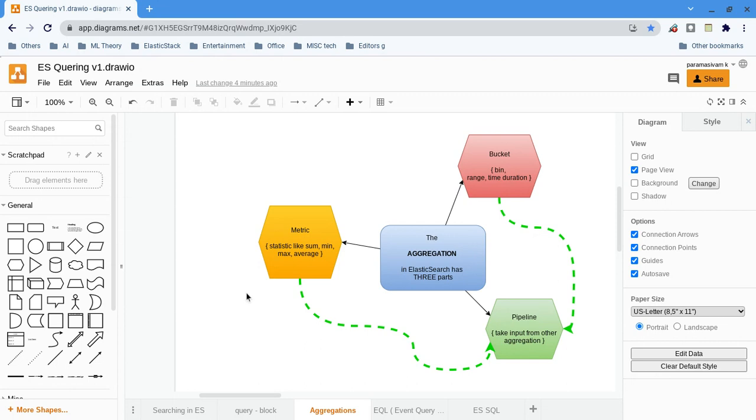So aggregation means what? We are going to group the records, and once we have grouped based on the value, we can create metrics like minimum, maximum value, sum of those values or count. So these are the values we can derive.